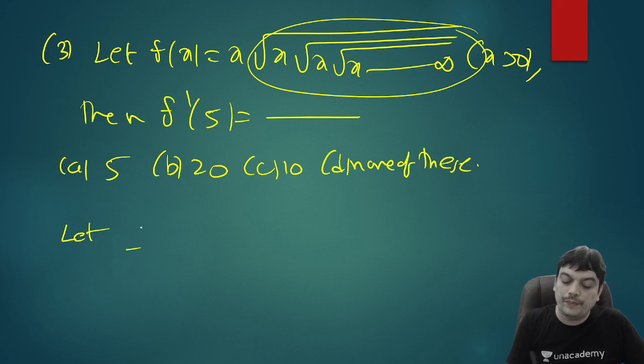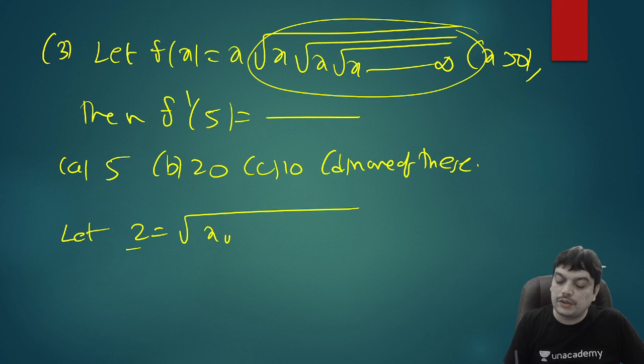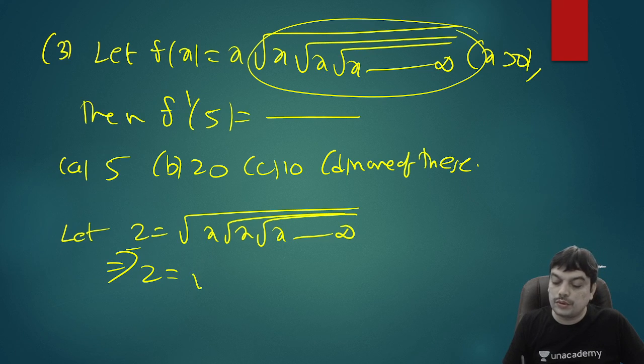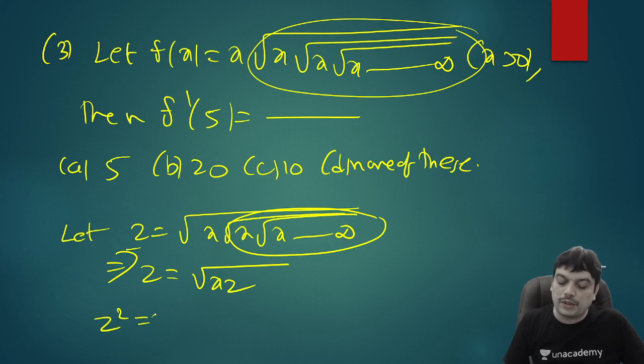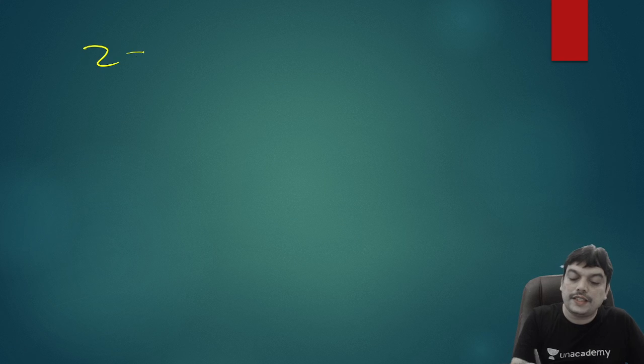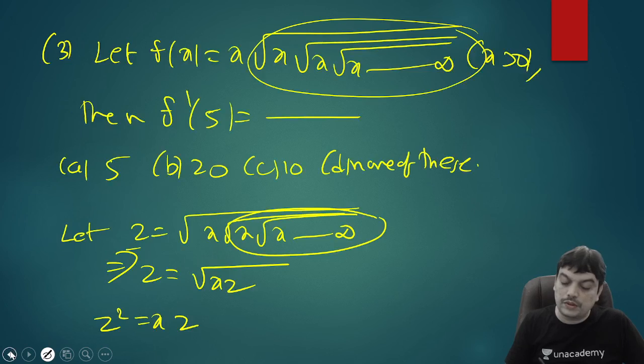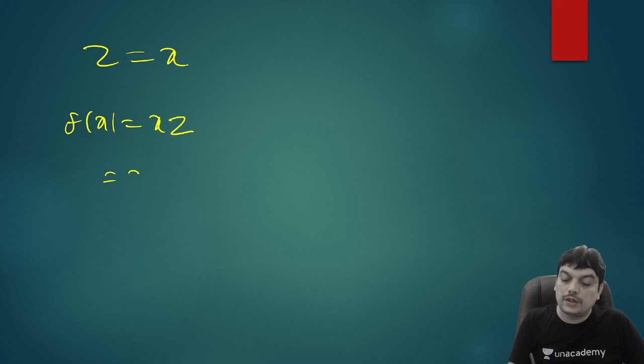Let z equal to root of x into root of x into root of x and so on up to infinity. So this is same as writing z equal to root of xz, because from here also it looks like z only. So z square is equal to xz. So if you cancel z on both sides, you are going to get z equal to x. Therefore, what is your function f of x? It was x into the remaining part. I called it as z, x into z. So there is x into x, that is x square. So f of x is x square.